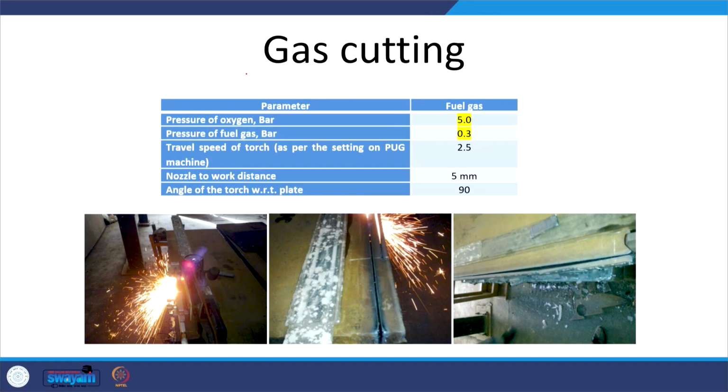As far as cutting is concerned, for gas cutting of the steel surface, the process parameters used are: oxygen pressure 5 bar, fuel gas pressure 0.3 bar, torch travel speed set at 2.5, nozzle to workpiece distance 5 mm, and the torch angle with respect to the surface of the plate being cut is 90 degrees. These are the photographs of how the gas cutting is being performed and the kerf is produced, in these three cases.